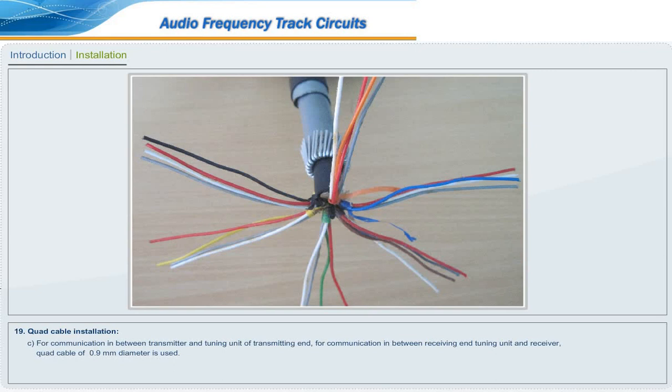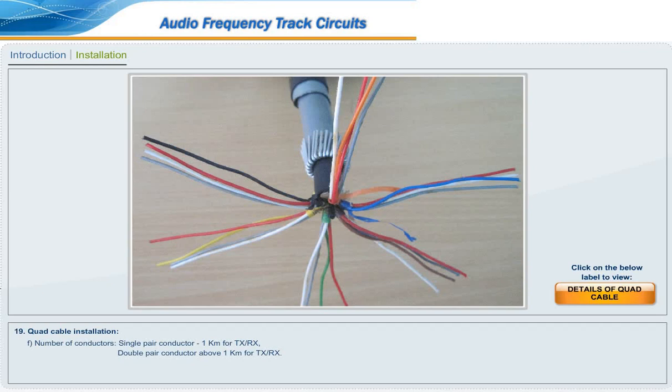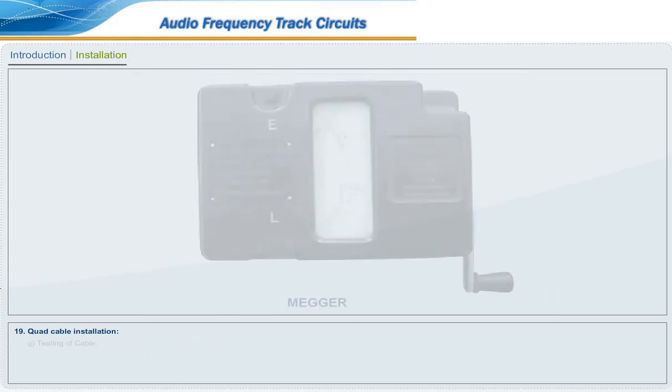For communication between transmitter and tuning unit at the transmitting end, and between receiving end tuning unit and receiver, quad cable of 0.9 mm diameter is used. In new installation, 1.4 mm diameter quad cable is also used. Maximum feeding 3.5 km. Number of conductors: single pair conductor up to 1 km for TX and RX, double pair conductor above 1 km for TX and RX.